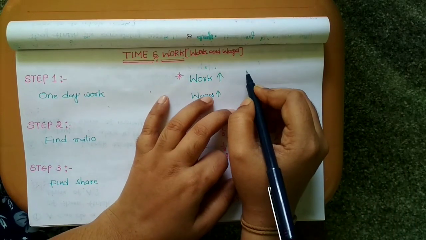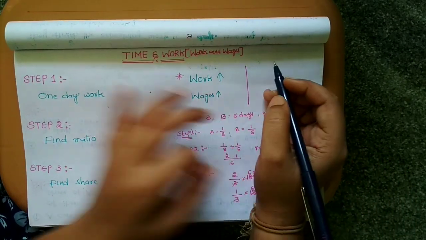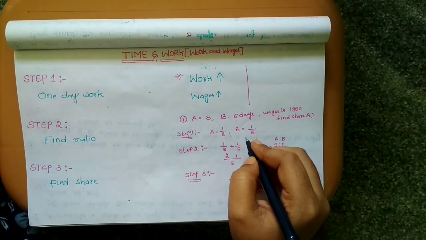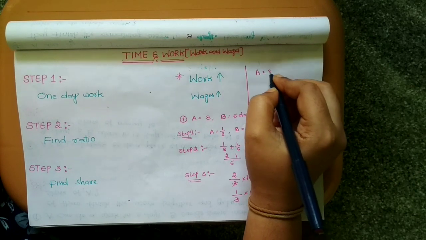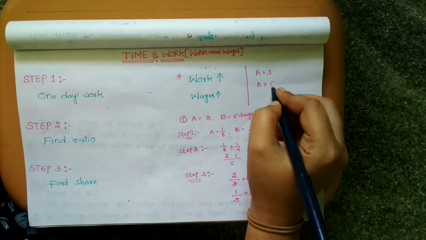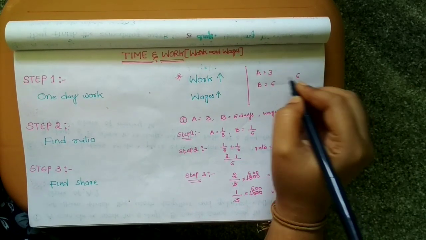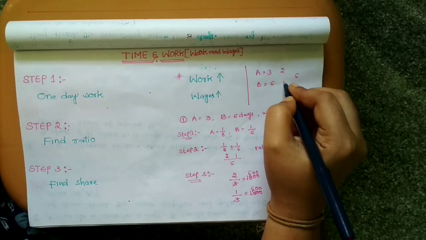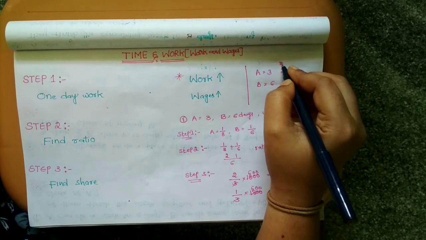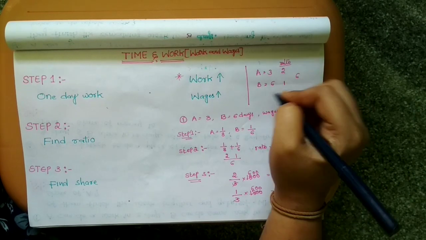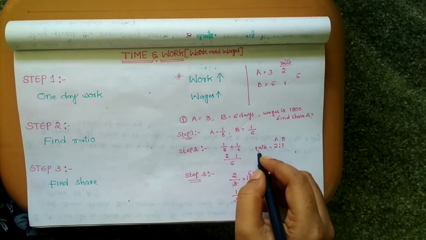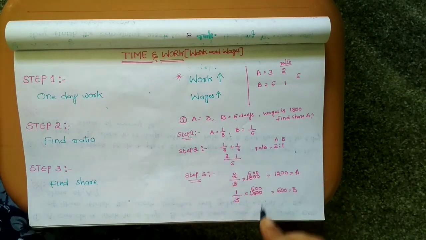And one more thing, here we can take the ratio directly without finding one day work. A is equal to 3 days, B is equal to 6 days. So LCM is 6. 3 twos, 3 ones... 2 and 1. This is the ratio. So we can solve all these problems like this.